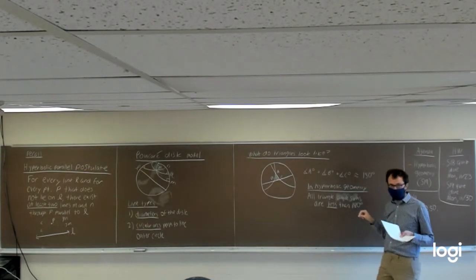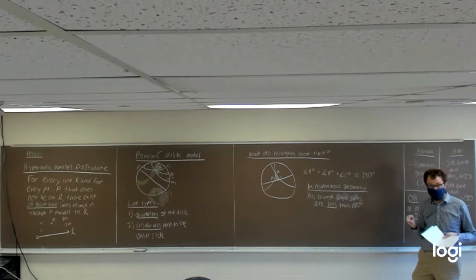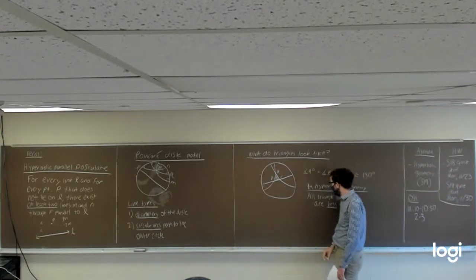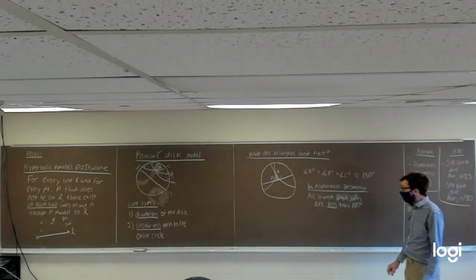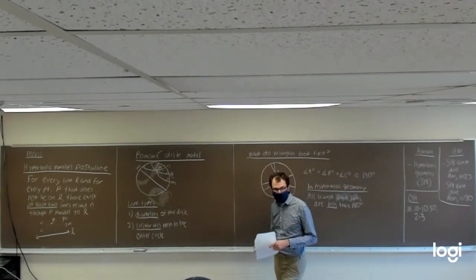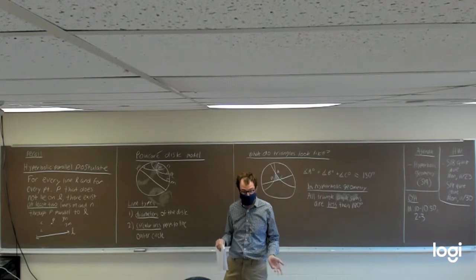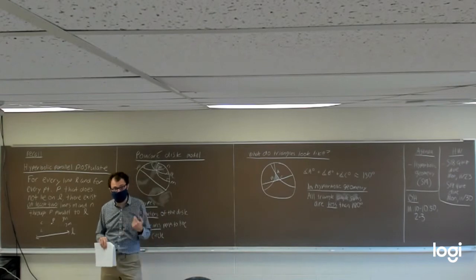No matter which model you're looking at, they're always going to add up to less than 180. Which is kind of bizarre, because if you remember, in elliptic geometry, all the triangles there had to add up to more than 180 degrees. In particular, we saw an example where we had 2 right angles in a triangle.